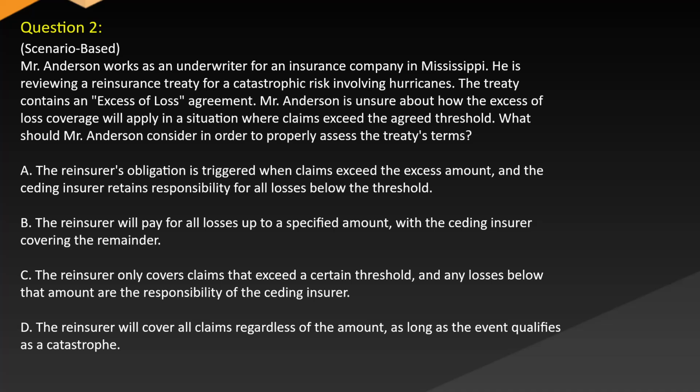A. The reinsurer's obligation is triggered when claims exceed the excess amount, and the ceding insurer retains responsibility for all losses below the threshold. B. The reinsurer will pay for all losses up to a specified amount, with the ceding insurer covering the remainder. C. The reinsurer only covers claims that exceed a certain threshold, and any losses below the amount are the responsibility of the ceding insurer. D. The reinsurer will cover all claims regardless of the amount, as long as the event qualifies as a catastrophe.